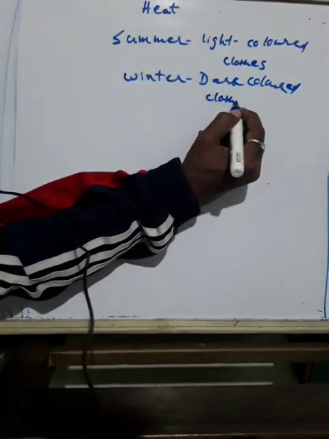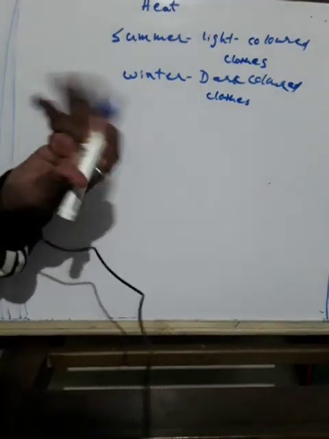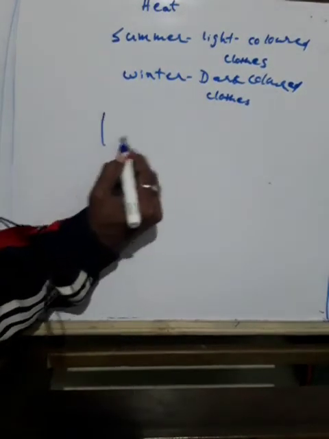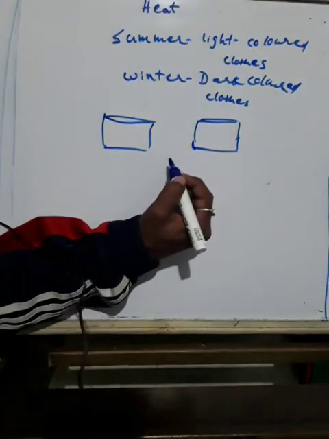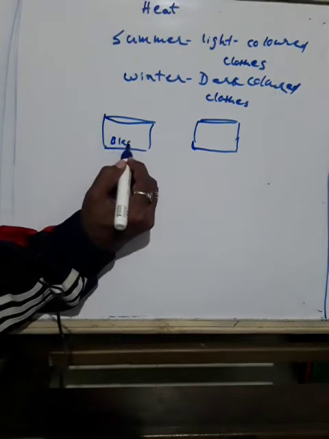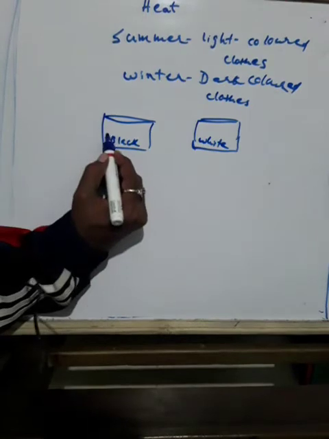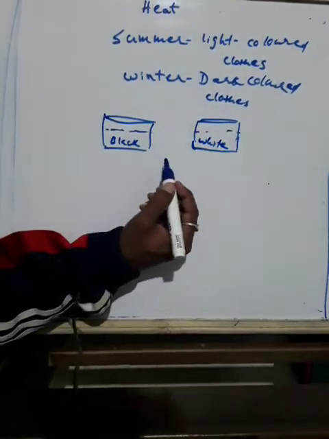But why? What is the reason to do like this? See, I think one activity is given for you. You take two identical tin cans of the same size. Paint the outer surface of one black and one white. Then pour equal amounts of water in both.